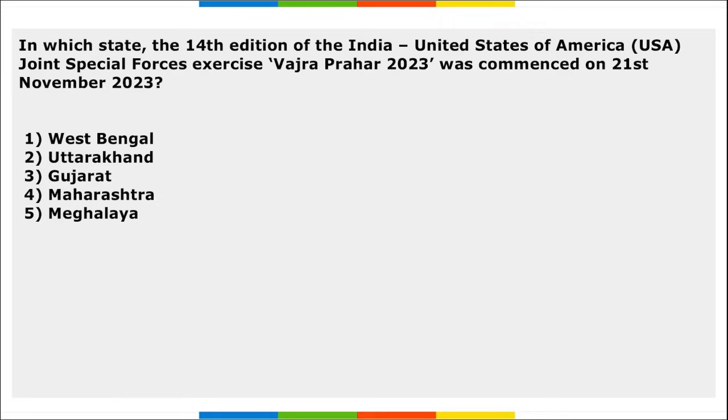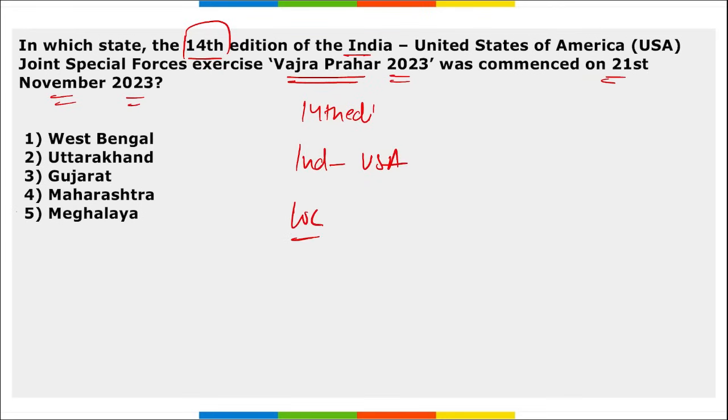Same question. Next, in which state was the 14th edition of the India-USA Joint Special Force Exercise Vajra Prahar 23 commenced on 21st of November 2023? So this Vajra Prahar, remember, this was the 14th edition of this exercise. It is between India and USA. The question asked here is, what is the location of this exercise where this was conducted?